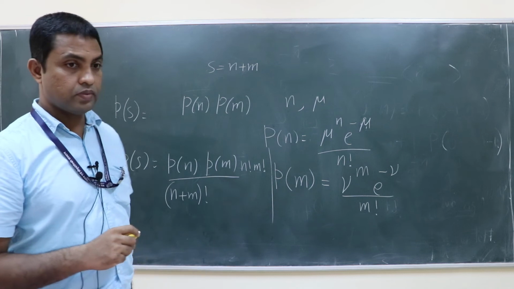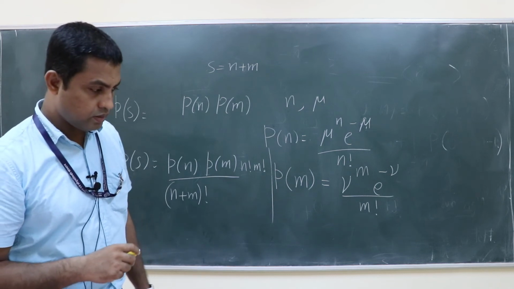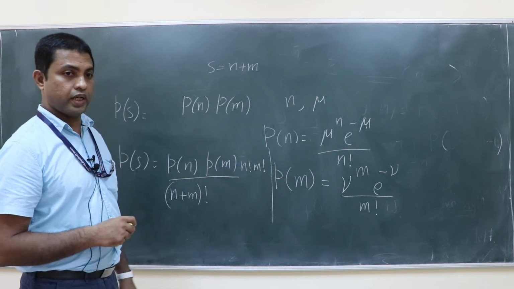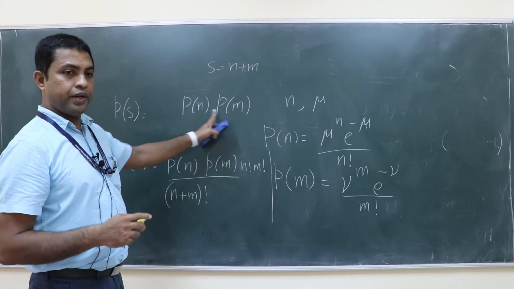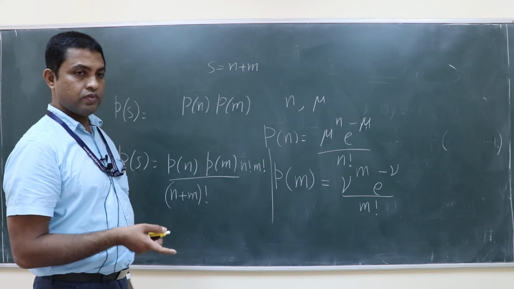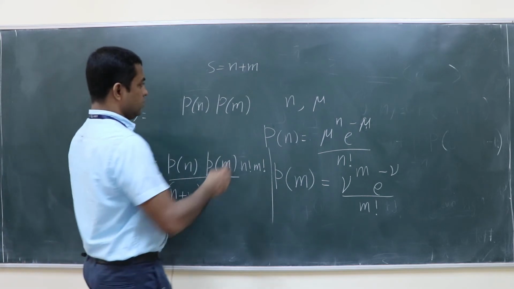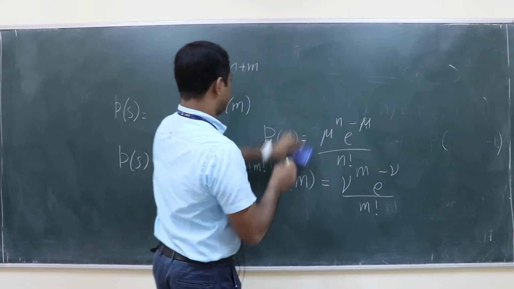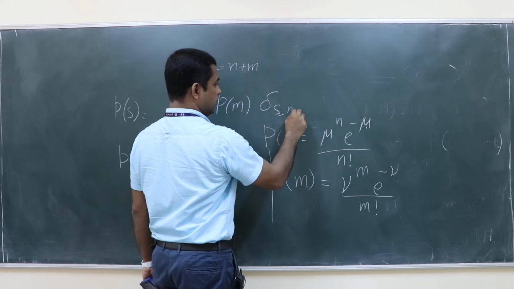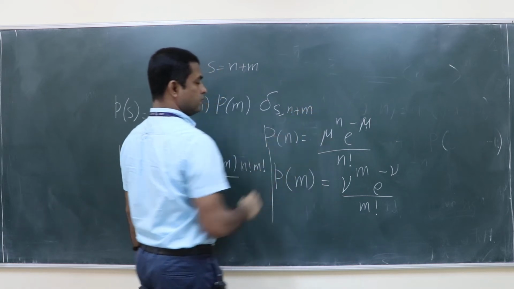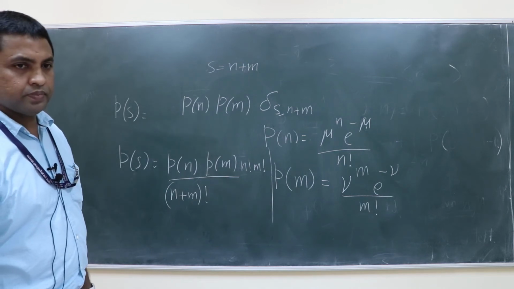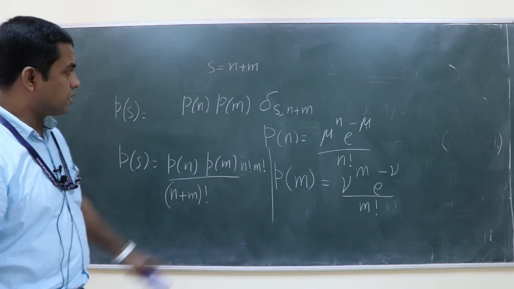Infinity, 0 to infinity. But S should be n plus m only. So all Pn into Pm won't multiply with the condition S, which is equal to... So how will you put that condition? Delta S, n plus m. Right? Is it clear?